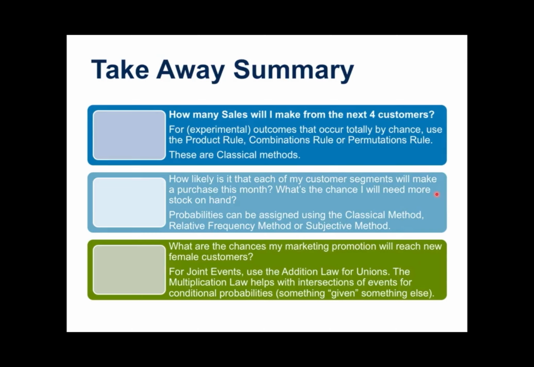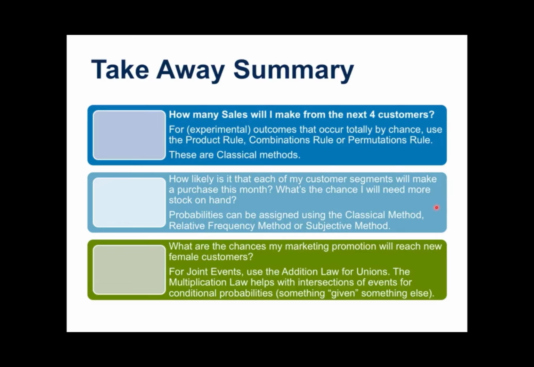Knowing that and knowing the total of some things, you can figure out the level of stock you might need, or from the level of stock that you have and the total sold, you can figure out the probability of different segments or different combinations of things happening. So it's very useful for budgeting or deciding whether you need to put more attention on something.